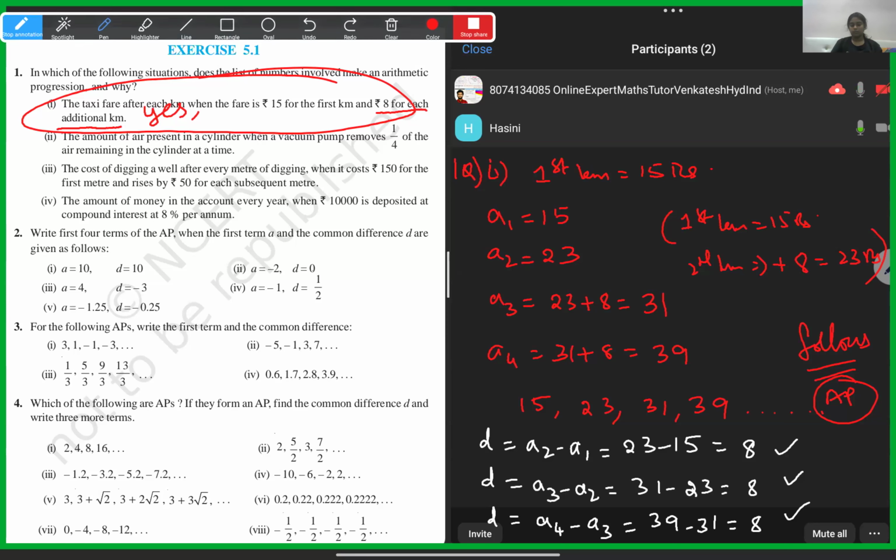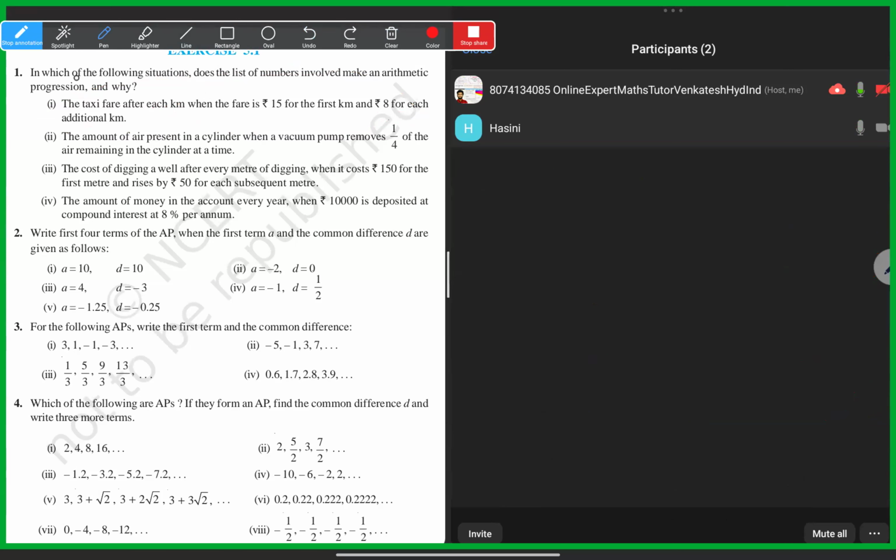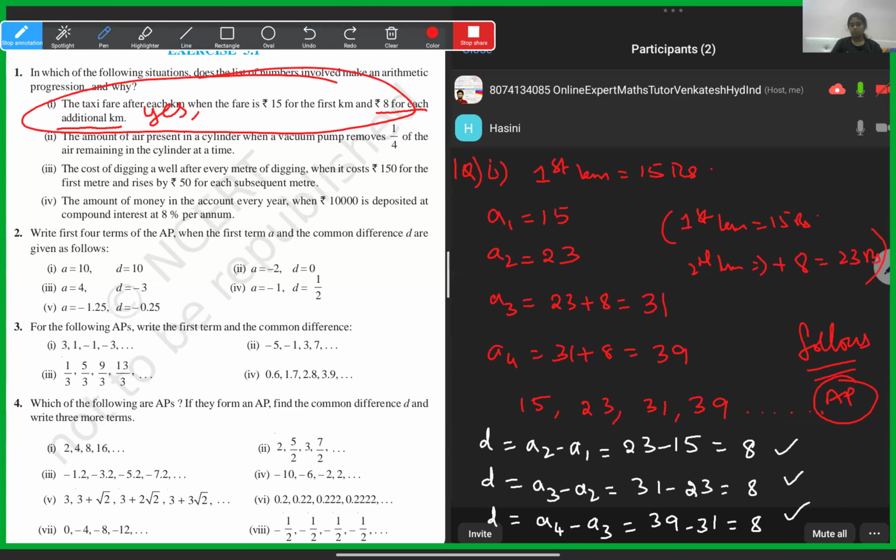This is one of the situations in day-to-day life. That's why they said in the main heading, in which of the following situations. All of these will be similar situations: few of them will follow AP, few will not. Is it okay? Any doubt? No, sir.